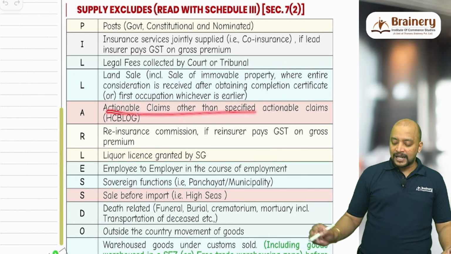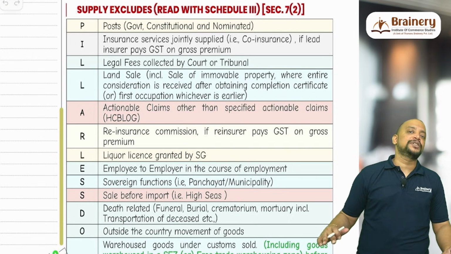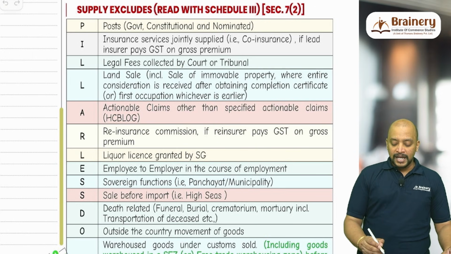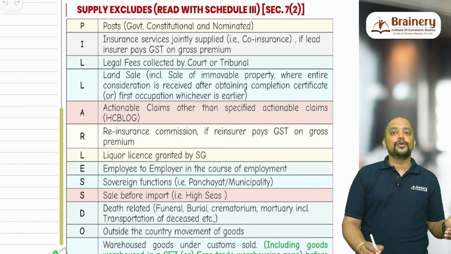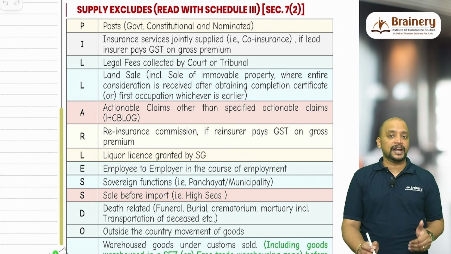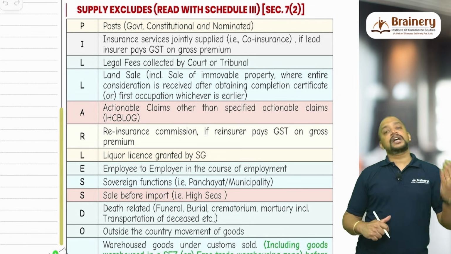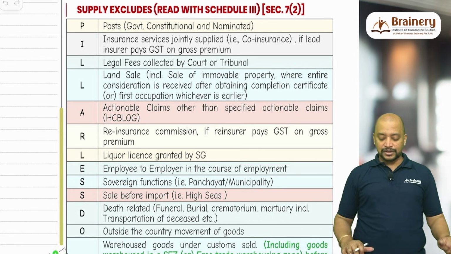And actionable claims other than specified actionable claims are excluded from supply, that is the HC block. H for horse racing, C for casinos, B for betting, L for lottery, O for online money gaming, and G for gambling. These are the specified actionable claims covered under supply, and all other actionable claims are excluded from supply.